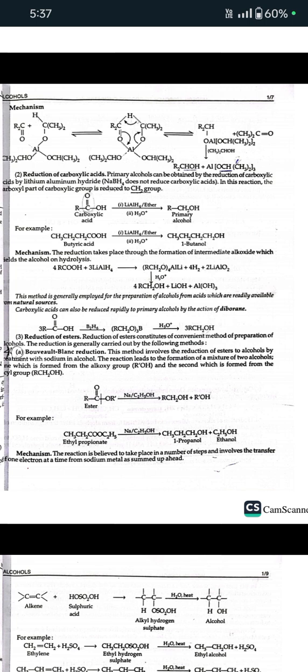Reduction of esters is a convenient method for the preparation of alcohols. The reduction is generally carried out by the following methods. First is Bouveault-Blanc reduction. This method involves the reduction of esters to alcohols by treatment with sodium in alcohol. The reaction leads to the formation of a mixture of two alcohols, in which one is formed from the alkoxy group and the second is formed from the alkyl group. Here is the mechanism of this reaction also.